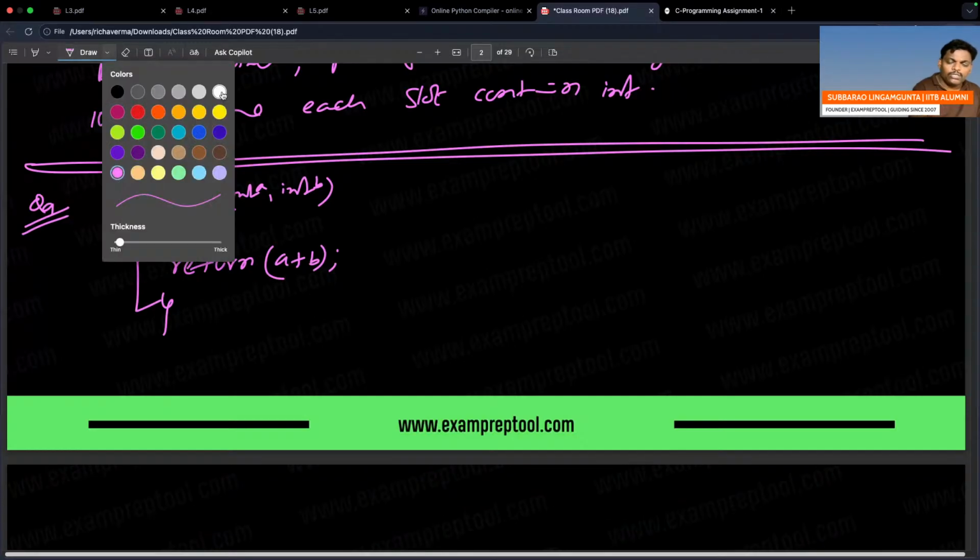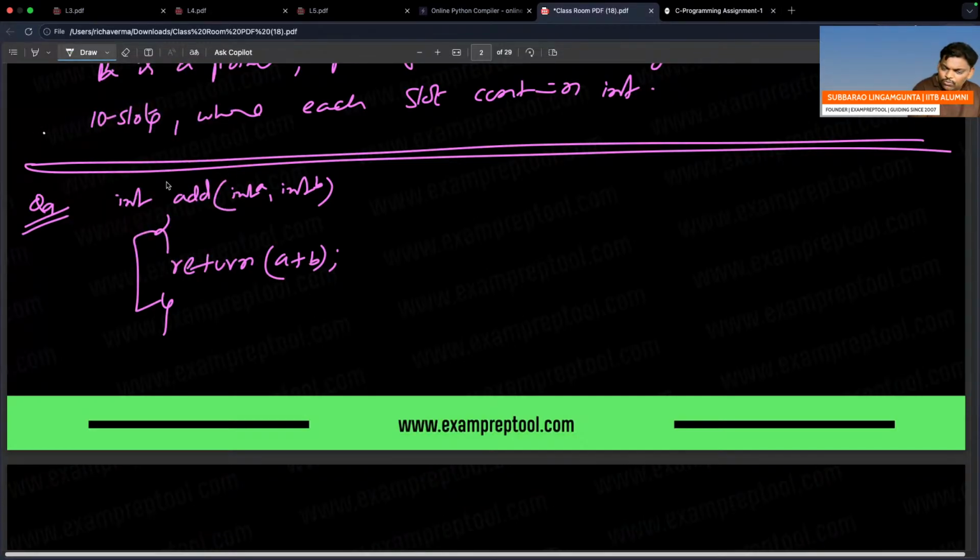Remember, function name means base address. Let us assume its address is 1000. Function name means base address. Now let's start the main program. Int main. Be careful. Int main, go inside.